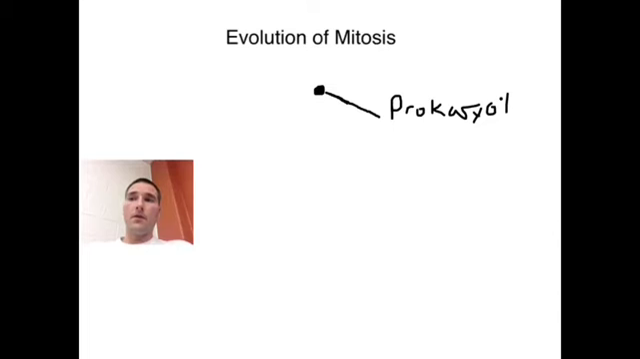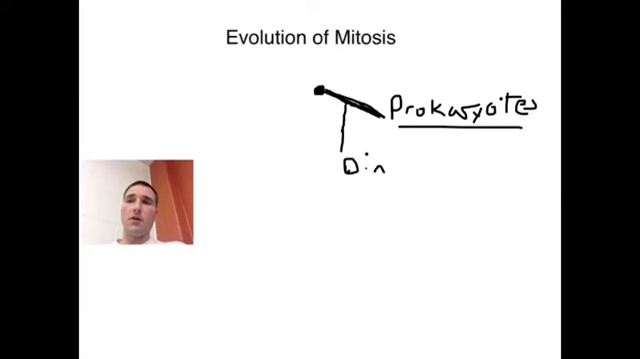Now this line represents generation upon generation upon generation of prokaryotes. Don't you love my penmanship here? Anyway, somewhere along this generation upon generation of prokaryotes, there may have been a lineage that broke away from what was seen here, and that lineage that broke away may have led to the dinoflagellates. I'm just going to write dino, if you will.